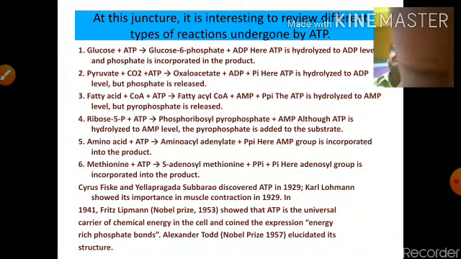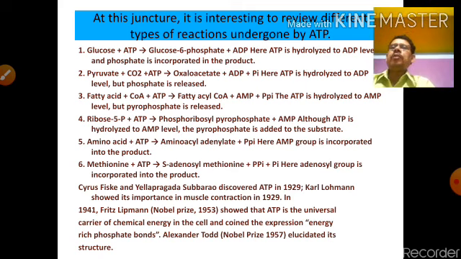Amino acid plus ATP gives aminoacyl adenylate plus PPi, where the adenosine monophosphate group is incorporated into the product. Methionine plus ATP gives adenosylmethionine. There are so many reactions, as we saw earlier.